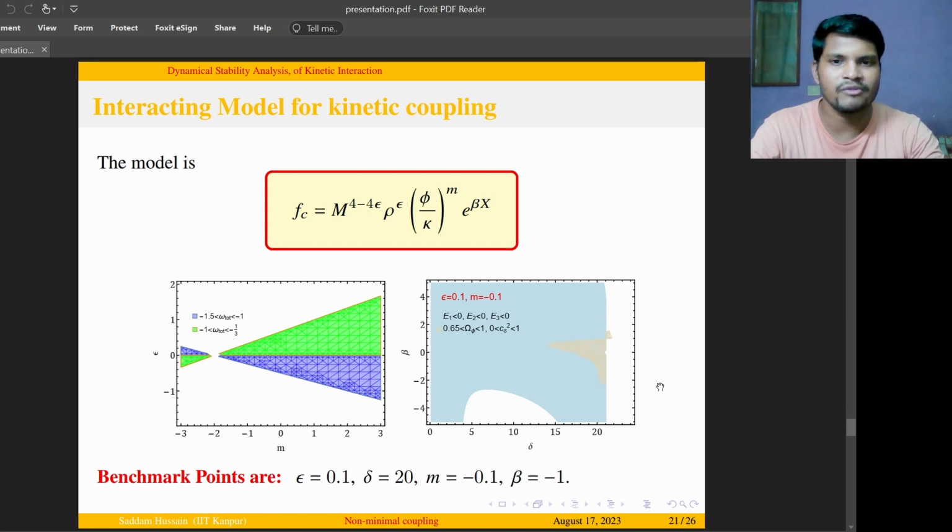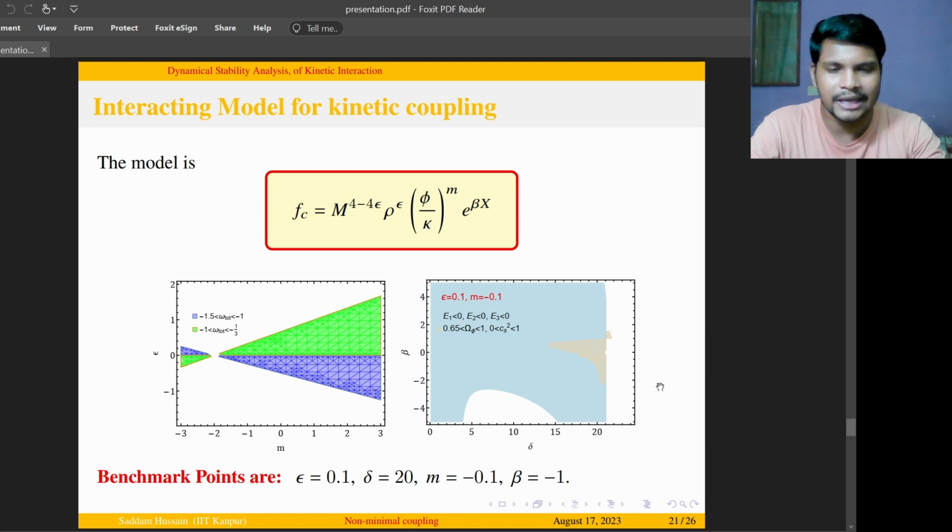The blue region shows the phantom region from -1.5 to -1. Based on the constraint on m and epsilon, we are plotting the corresponding eigenvalues, which have to be negative so that the model becomes stable. And we understand that if the critical point is showing us the late-time or present-time cosmic acceleration,